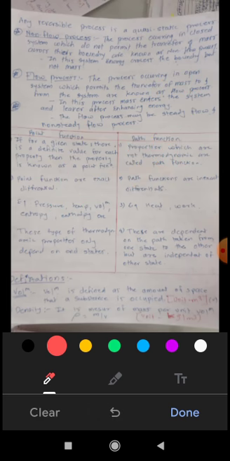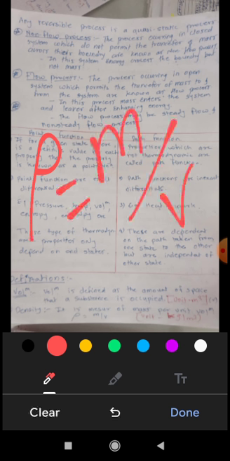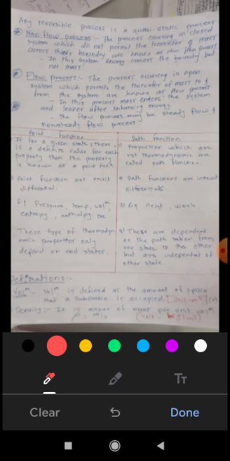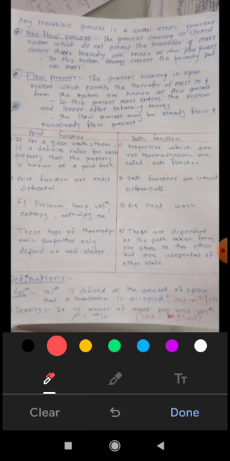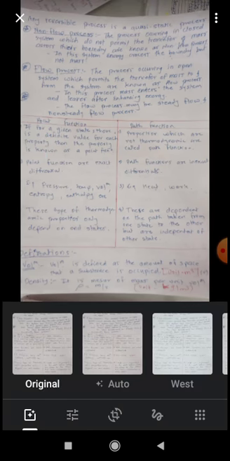Then density is what? It is denoted by rho, and it is equal to mass per unit volume. You can see the definition: it is a measure of mass per unit volume. It is denoted by rho and is equal to m upon V. Its unit will be mass in kg upon volume in meter cube. Therefore the unit of density is kg per meter cube.